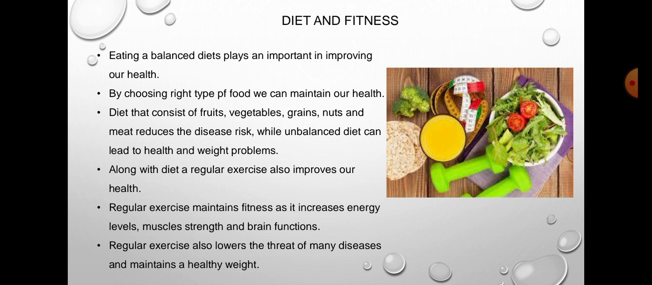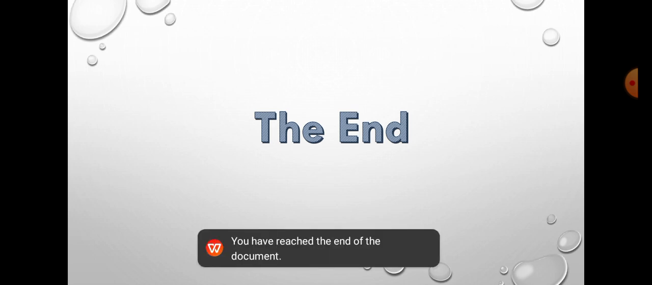Along with the diet, regular exercise can improve our health. Regular exercise maintains fitness, increases energy level, muscle strength, and brain function. Regular exercise lowers the threat of many diseases and may help us maintain a healthy weight.